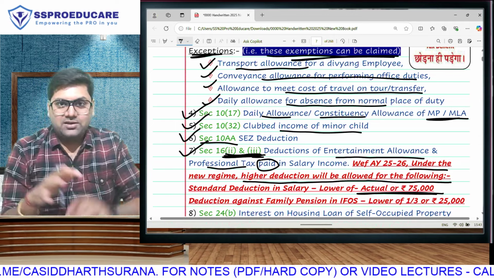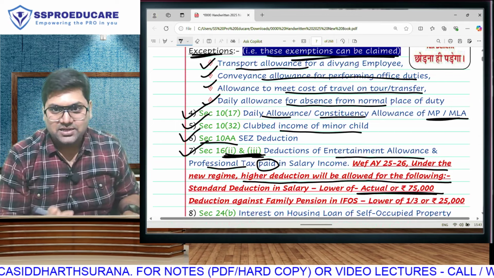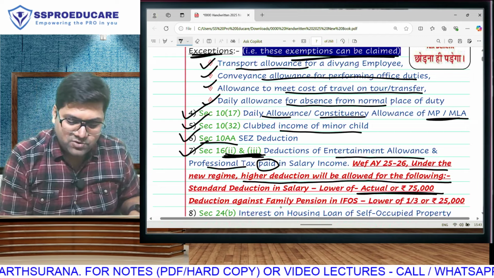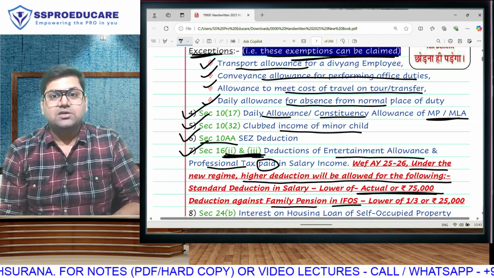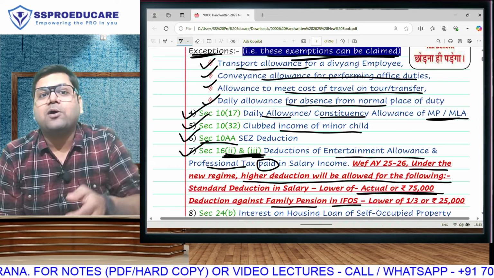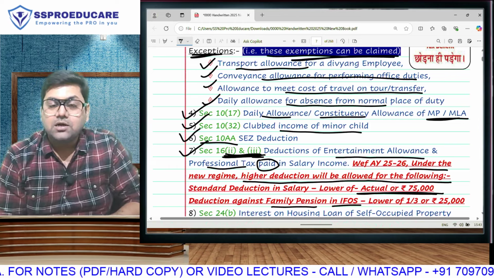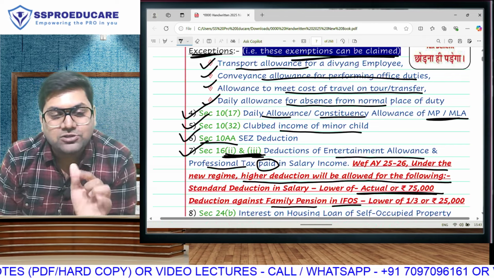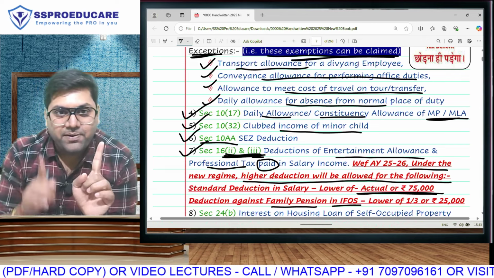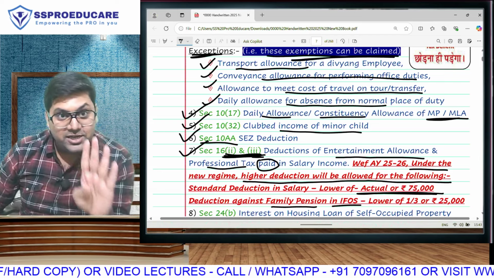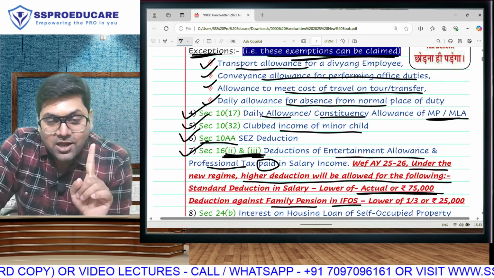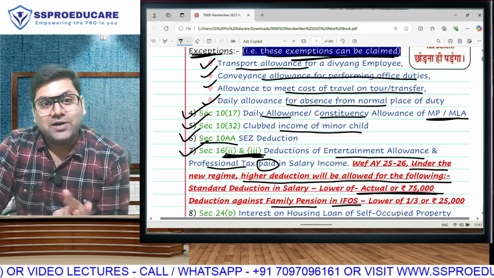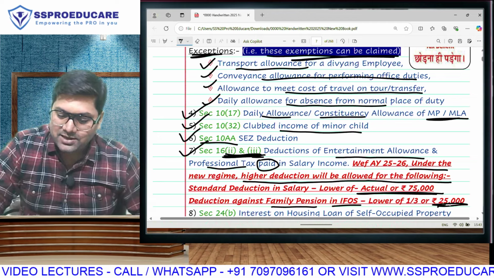And one more thing, although it is no longer a part of this list, I have kept it because this is also a very important amendment. We have an income called family pension under income from other sources. When an employee dies and the spouse gets pension, that is IFOS, and the spouse gets a deduction: 1/3 of that amount or 15,000 per annum, whichever is lower. Is that a deduction in IFOS? When the new regime came the first time, they said not allowed. Then they amended and said allowed. And now they again amend and say a higher amount is allowed.